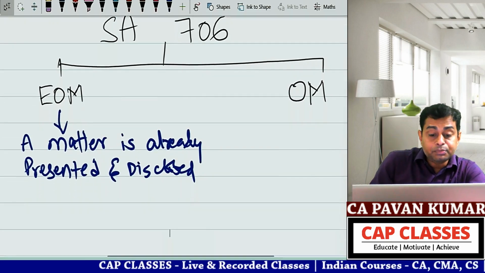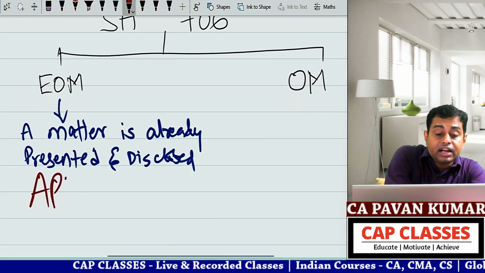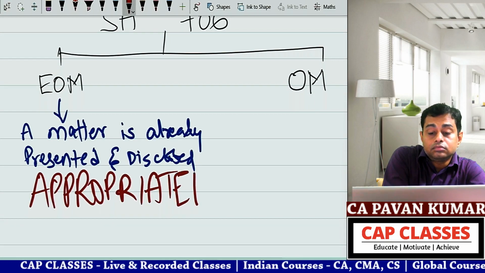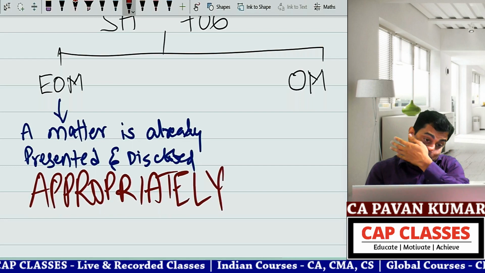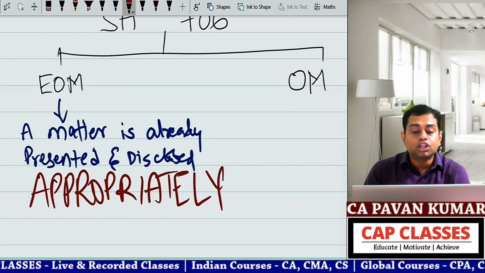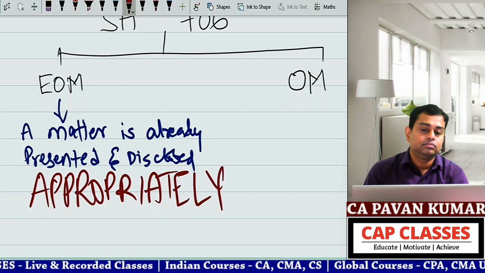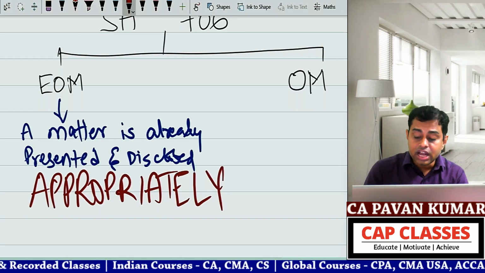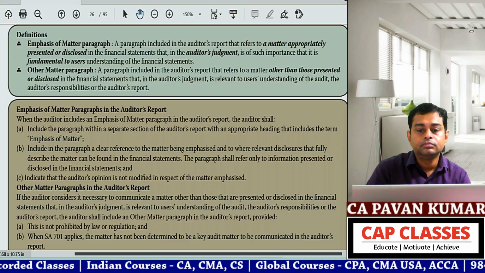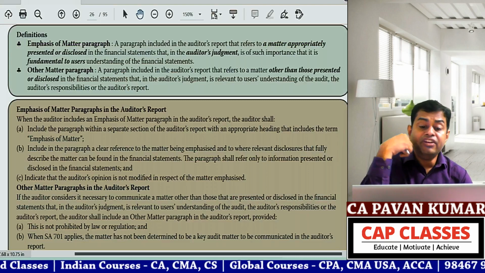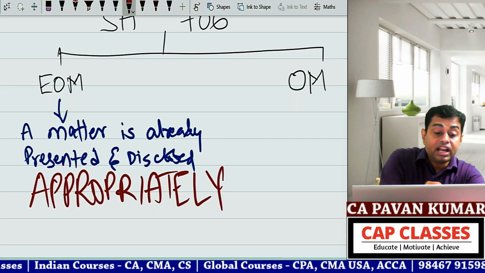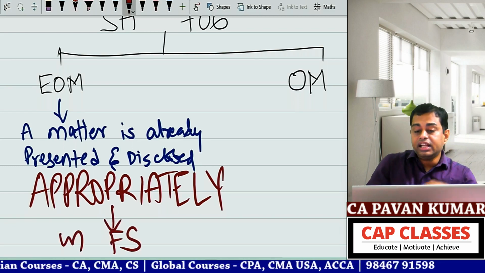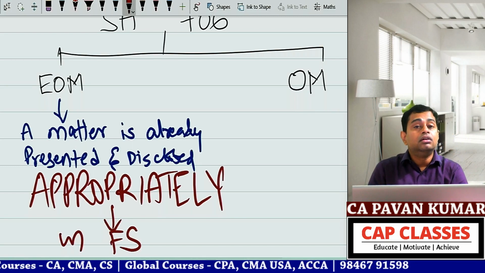No, this is presented and disclosed appropriately. A matter is already presented and disclosed appropriately. Where? In financial statements.